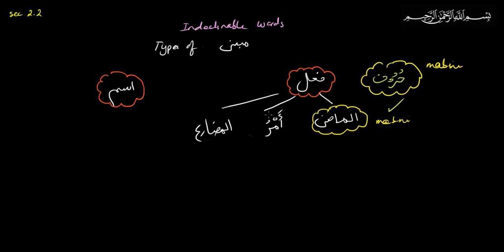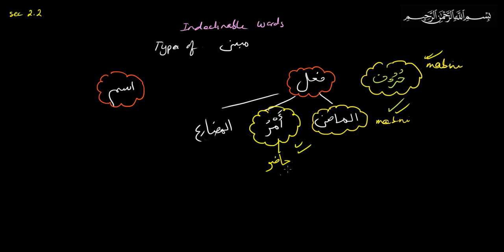The thing about it is, amr is also mabni with amr hazir. Amr hazir, sigha number 6 to 12, are mabni. So these are three mabni groups. That's easy enough, right? All of huruf, all of fi'l madi, and fi'l amr.